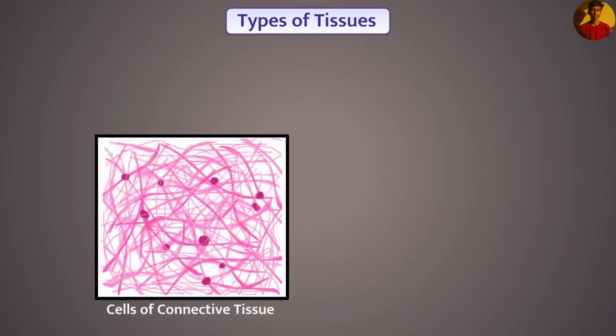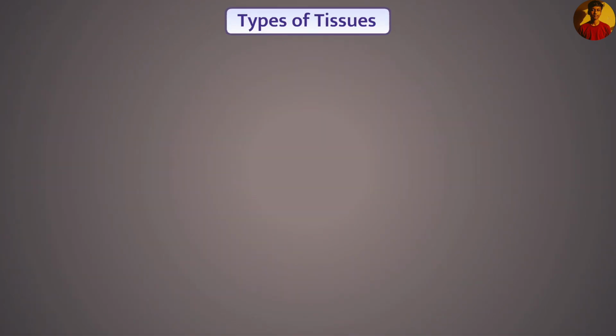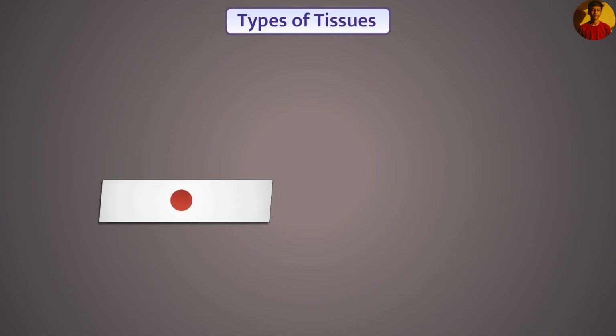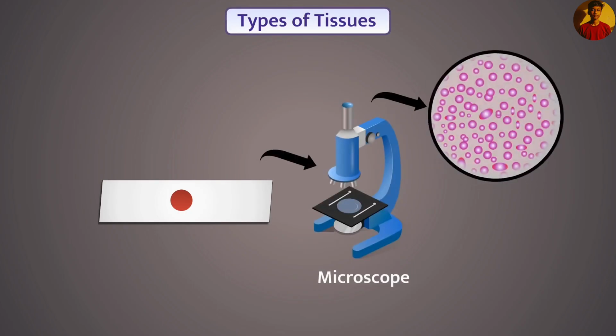The cells of the connective tissue are loosely packed and are embedded in an intercellular matrix. This matrix may be fluid, jelly-like, dense, or rigid. The nature of the matrix varies according to the function of the particular connective tissue. Now, if we pour a drop of blood on the slide and observe it with the help of a microscope, then we will see cells of different types like this. That's why blood is a type of complex tissue.